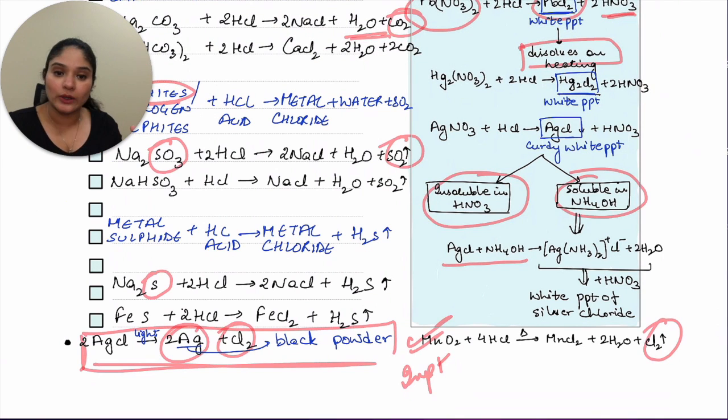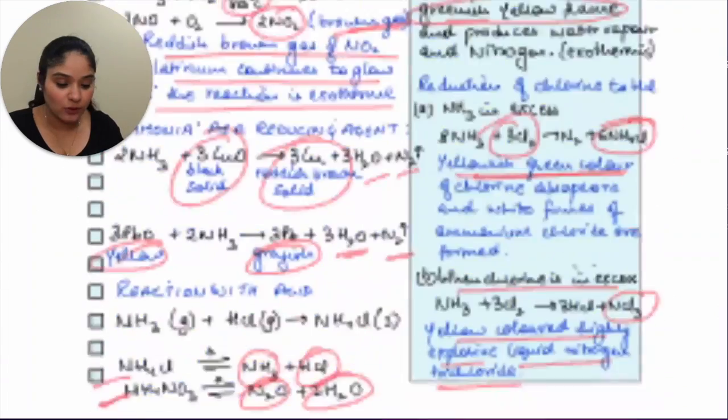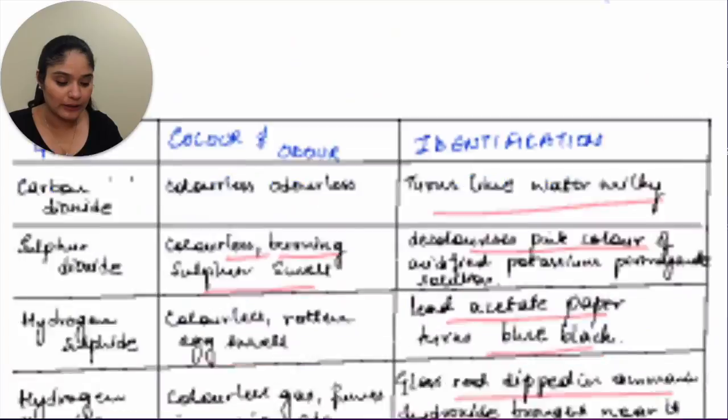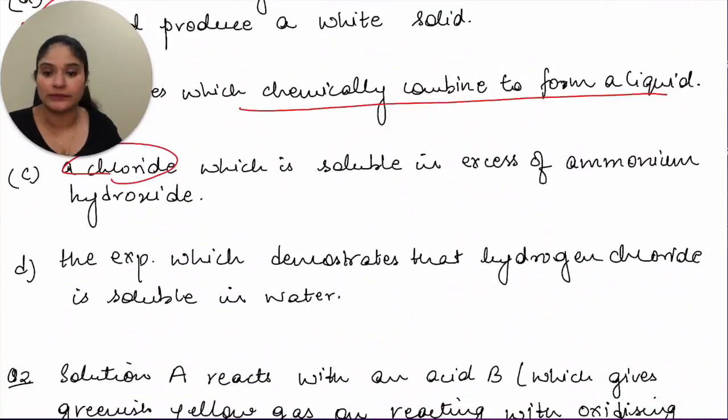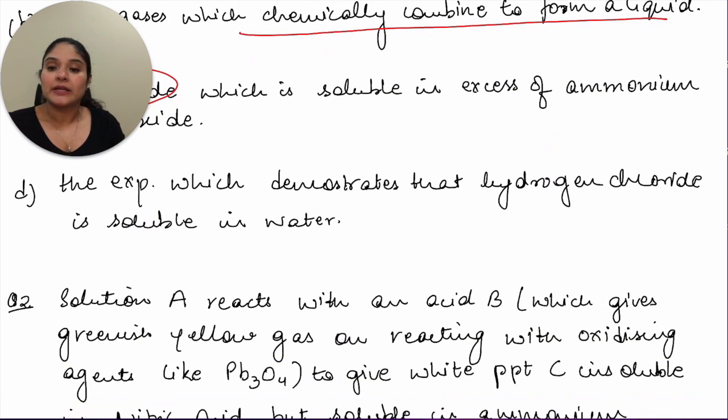That silver chloride was insoluble in nitric acid, but soluble in ammonium hydroxide. Let's move to the next one. The experiment which demonstrates that hydrogen chloride is soluble in water is the fountain experiment.